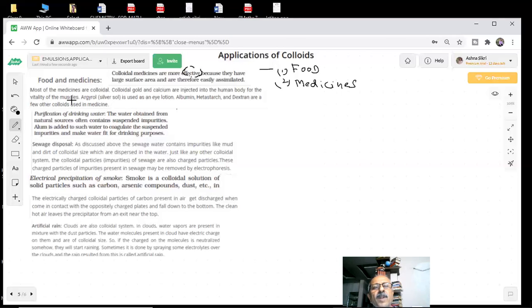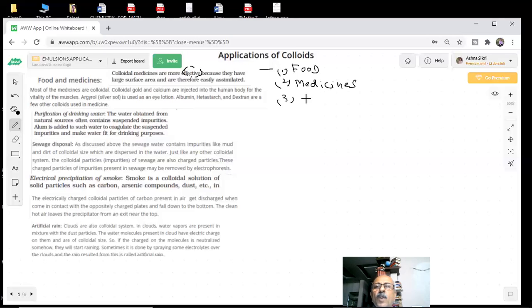Then argyrol, a silver sol, is used as an eye lotion. If you have irritation in the eye, you can use silver sols. These are colloidal particles. Albumin, histidine and dextran are a few other colloids. They are used in medicines somewhere. So colloids are used in medicine.